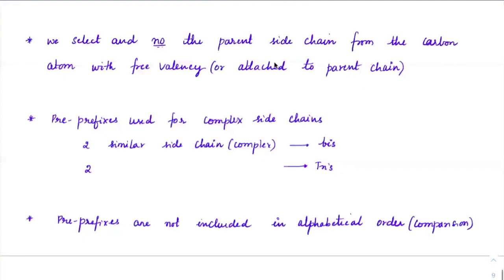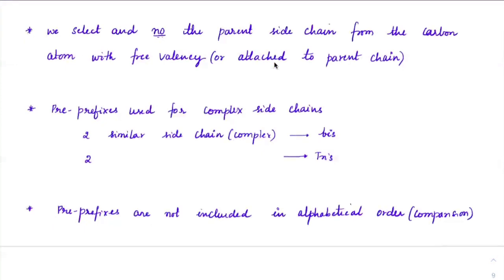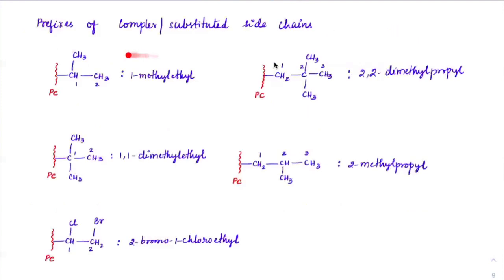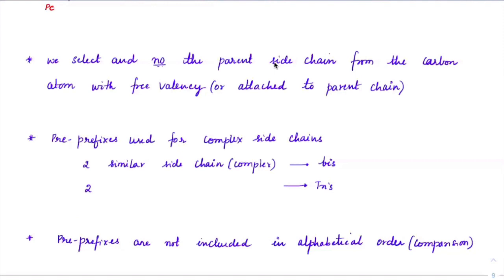Now, in case these two groups are repeated, like this is repeated twice, then I will use the terms bis, tris, and so on. And that should not be included in alphabetical order. I gave you this line before also, that when you have bis, tris, we do not use that in alphabetical comparison. Whichever is the first alphabet in this complex name, we have to use that.